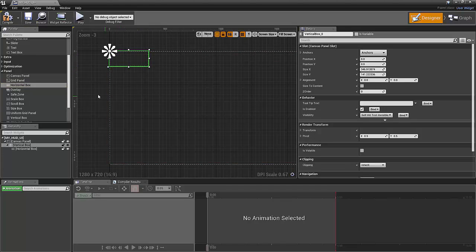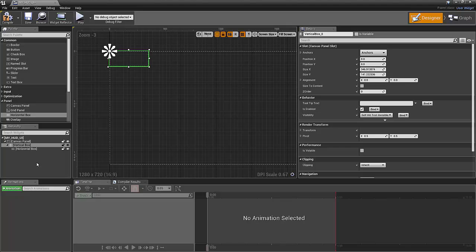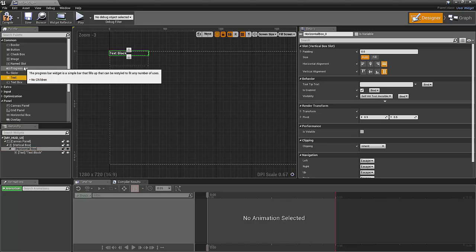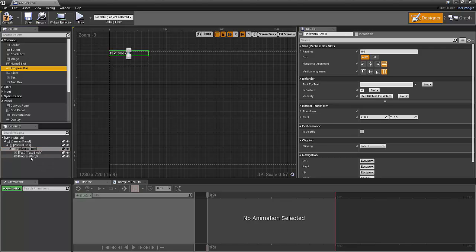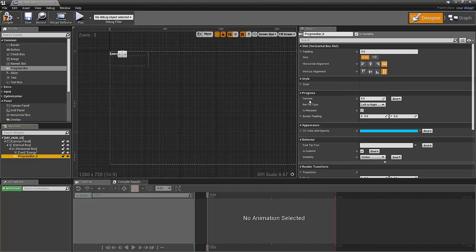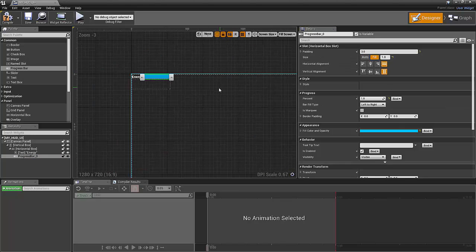For this example, we're just going to create one energy bar, but you could make more and just drop them into the vertical box. So anyways, the horizontal box will drop a text, and then next to that, we'll do a progress bar. We'll call the text energy. And then also, I like to have some padding around all of my user interface items so that there's a little consistent gutter.